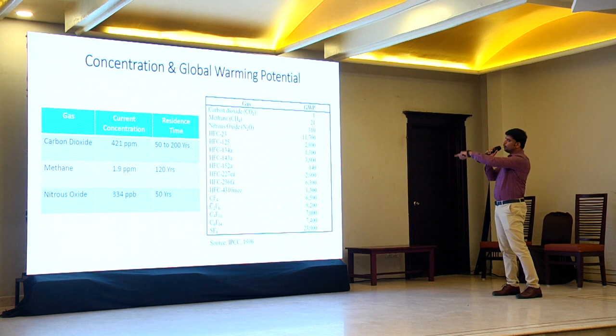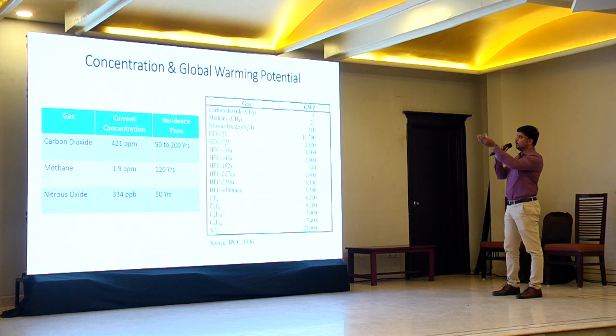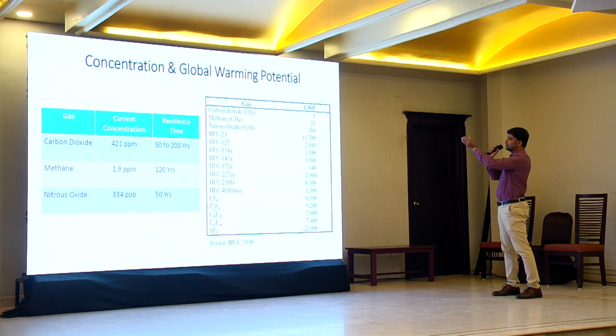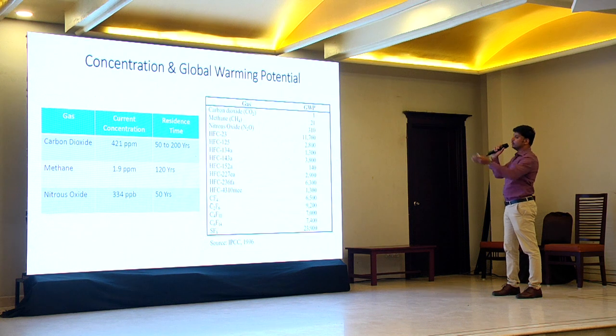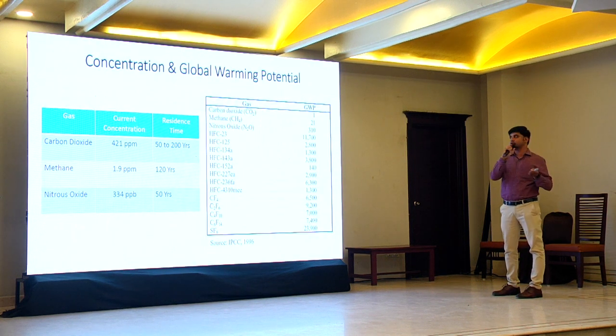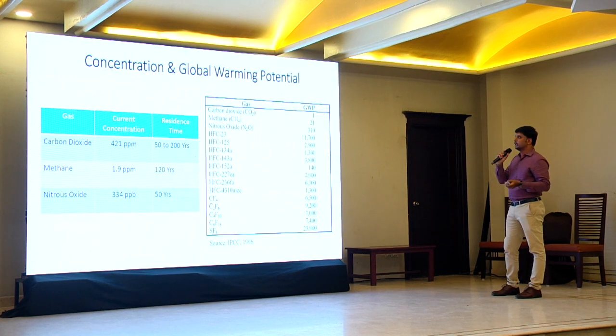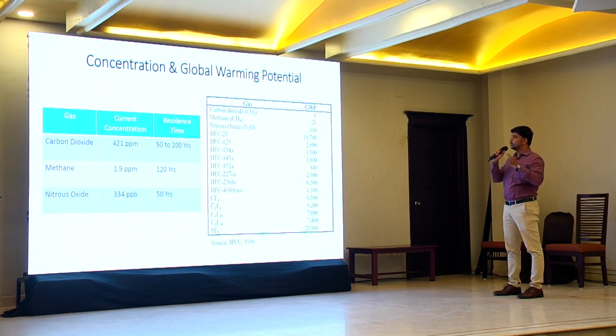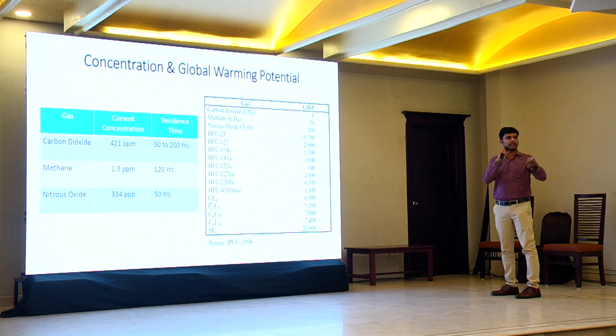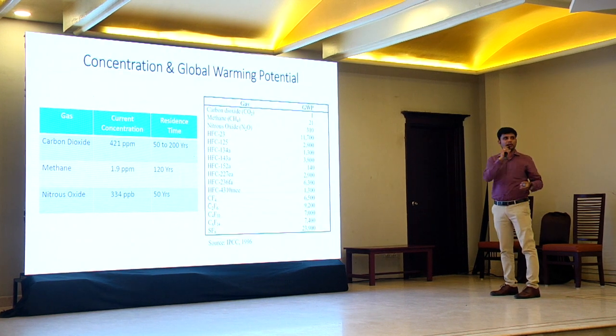So this global warming potential, we are taking carbon dioxide as the reference because it is the most occurring and most long living greenhouse gas in the atmosphere. When you compare the methane and the nitrous oxide, methane is 21 times. So what is this global warming potential?